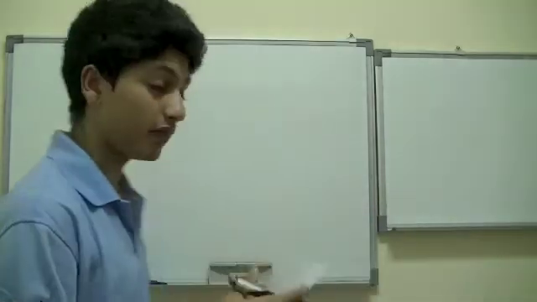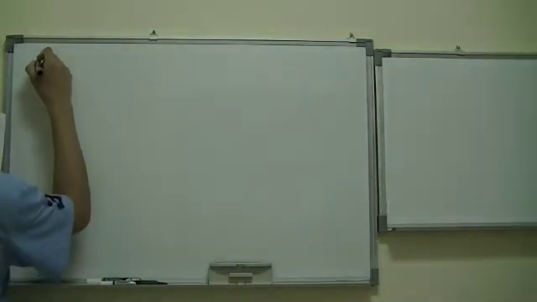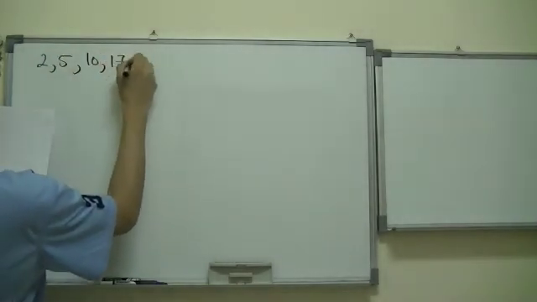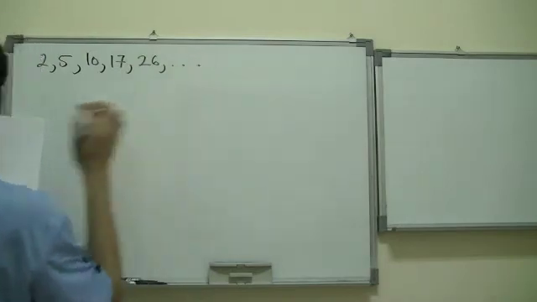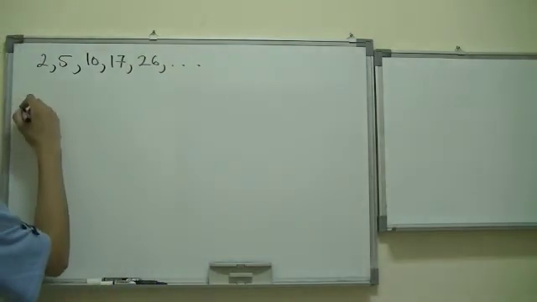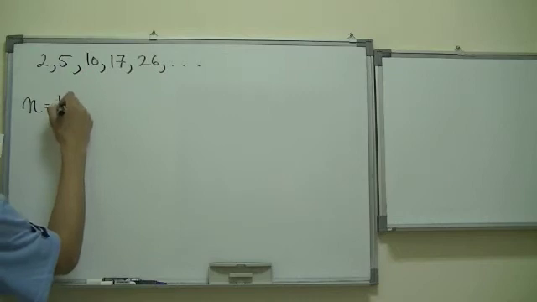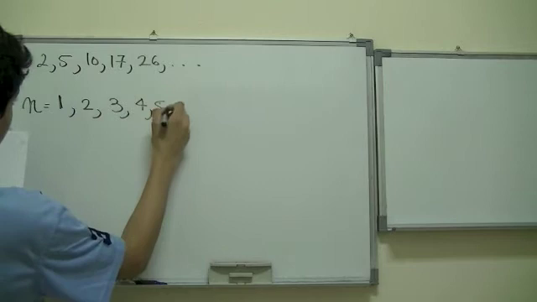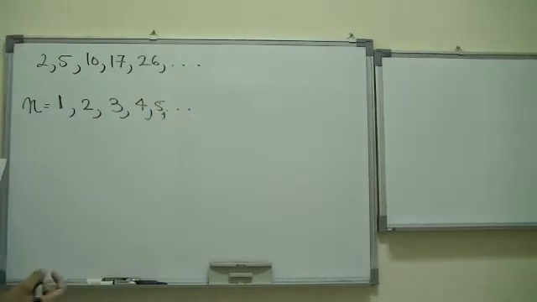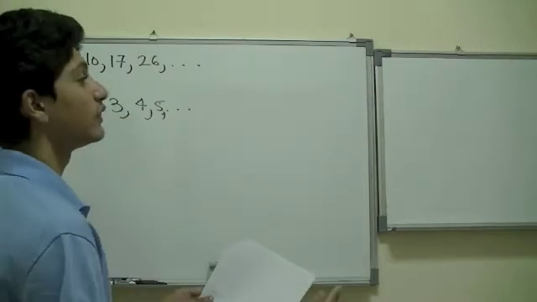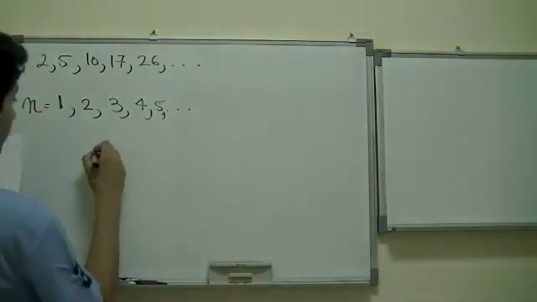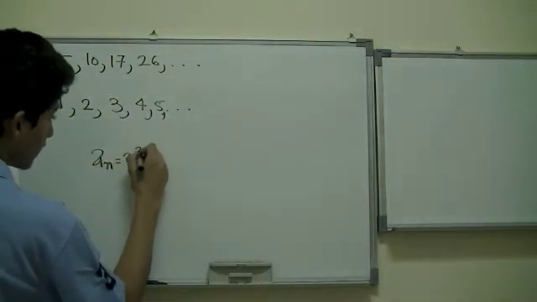So you have, let's say, 2, 5, 10, 17, 26, and so on. What happens then? Well, n we find out is 1, 2, 3, 4, and 5. Now, could you identify something? Basically what I did is use the thing that we used before and add something to it. So a_n is equal to n squared plus 1.